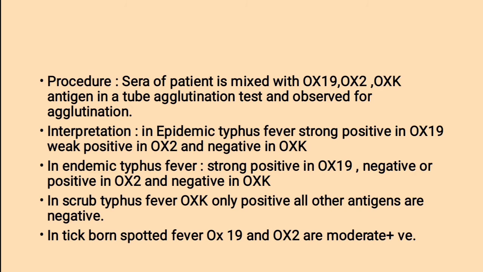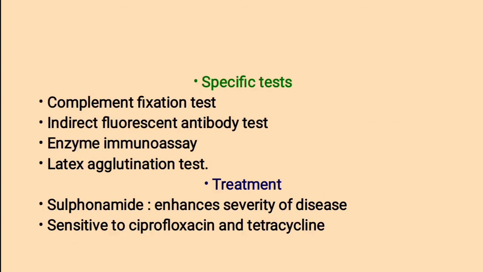What is the interpretation? In epidemic typhus fever, strong positive in OX19, weak positive in OX2 antigen and negative in OXK. In endemic typhus fever, strong positive in OX19, negative or positive in OX2, and negative in OXK. In scrub typhus fever, only OXK is positive, all other antigens are negative. In tick-borne spotted fever, OX19 and OX2 are moderately positive.